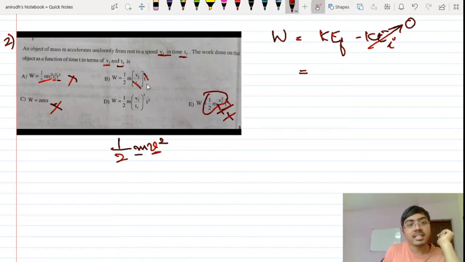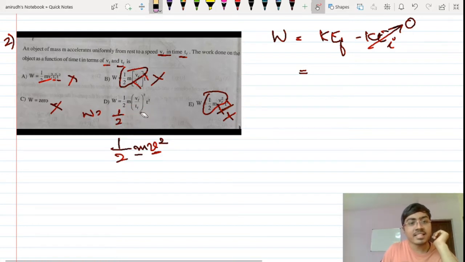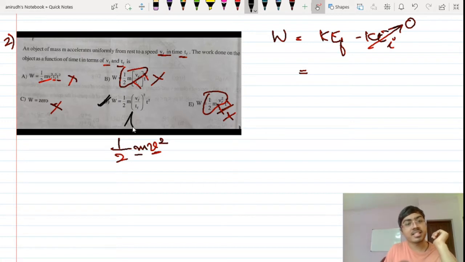Here also 1 t can get cancelled. The dimensions of 1 t can get cancelled over there. So obviously here again half mv square is not here, isn't it? There is not even a single v square. This cannot be my answer. Here as you can see, half m v square by t square multiplied by t square, just taking the dimensions as such, this and this can get cancelled, and here half mv square will be equal to the work as per the dimensions. So just by analyzing these options, I can say that my answer is obviously option D.